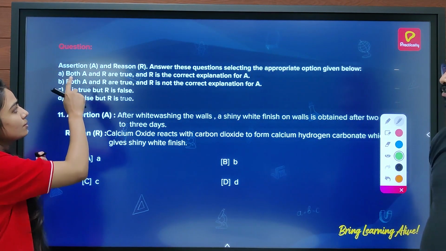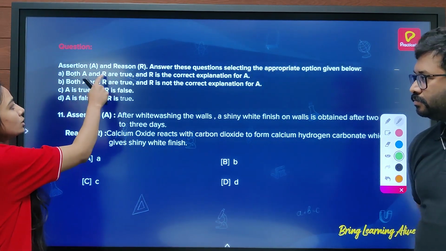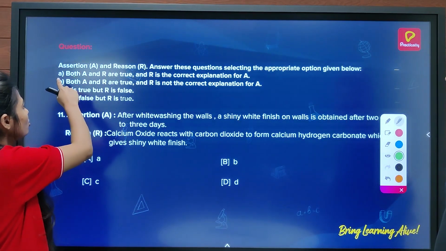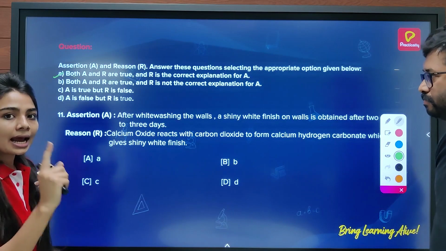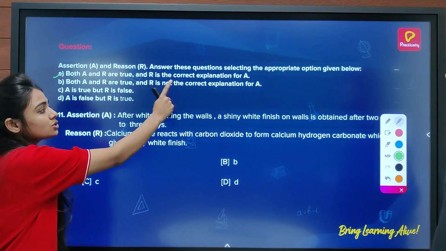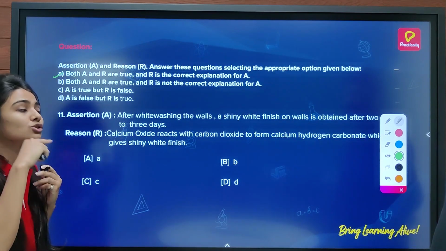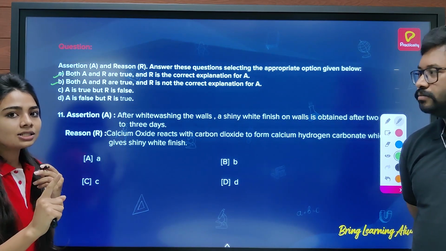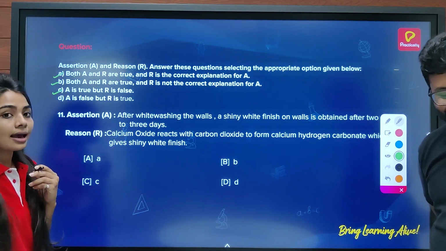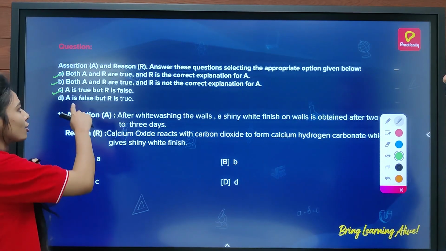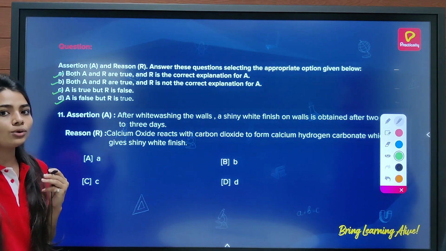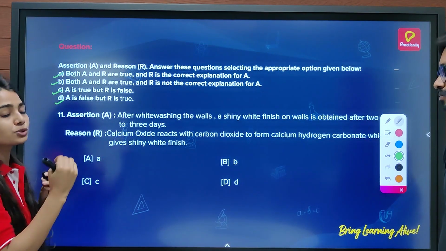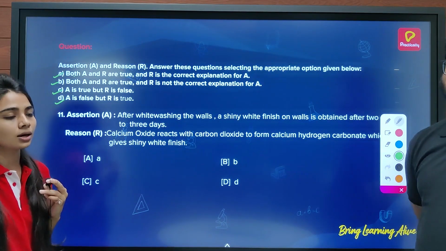When you have both assertion and reason, if both are true and R is the correct reason, or you can say the explanation of A, then you mark option A. If both A and R are true, but R is not the correct explanation, or you can say R is not the reason for the assertion, then you mark option B. If A is true but R is false, then mark option C. And if A is false but R is true, mark option D. So now I think you are clear about what option you should mark in your question paper.